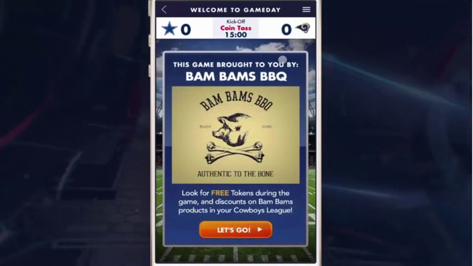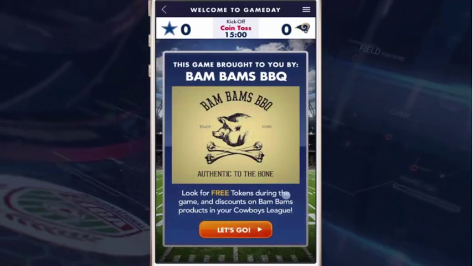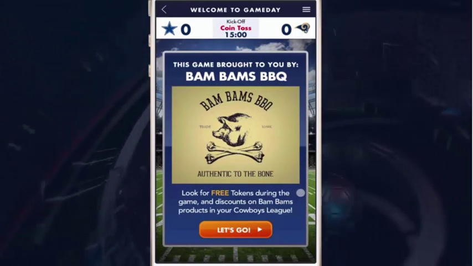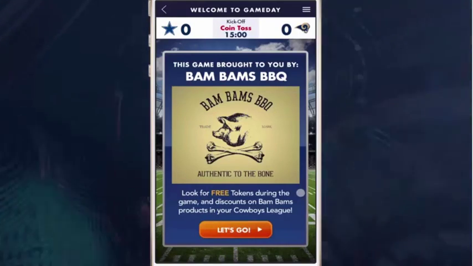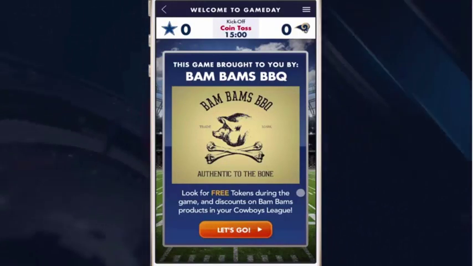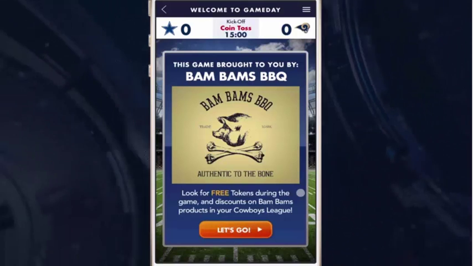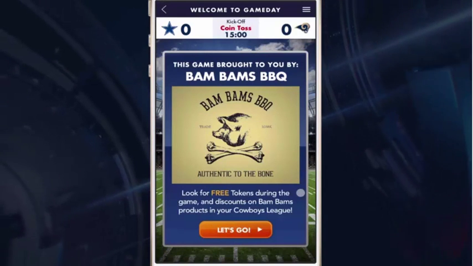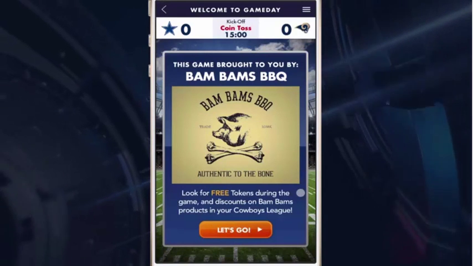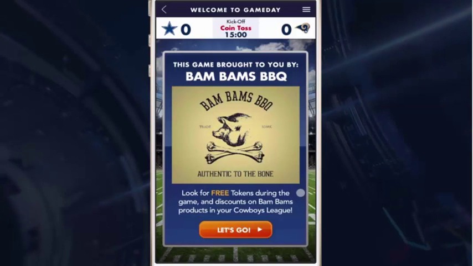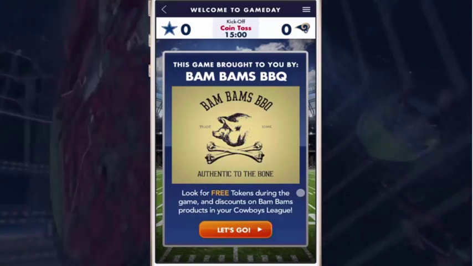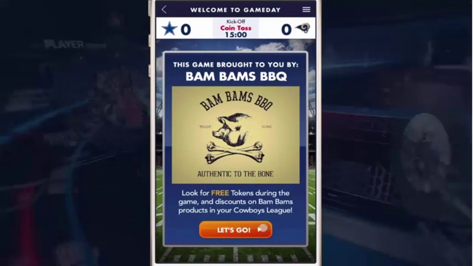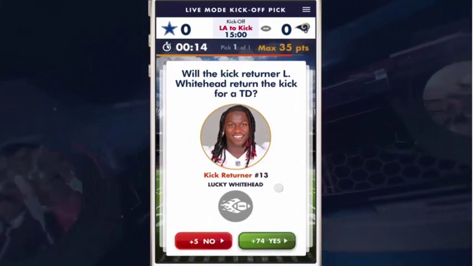Now we're at game day. The game is live. I'm provided with some advertising which is a win-win-win for all parties. New players have their tokens paid for as they view advertising. Paid players receive discounts and offers from advertisers, which makes their loyalty rewards program that much more fulfilling. And the advertisers, of course, get to have in-game advertising promotion of their products. It's great for everyone. So let's go.